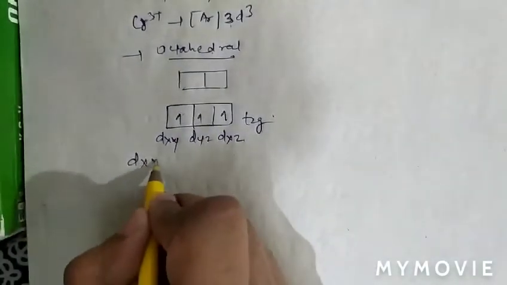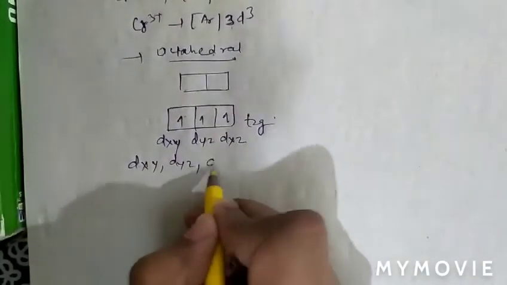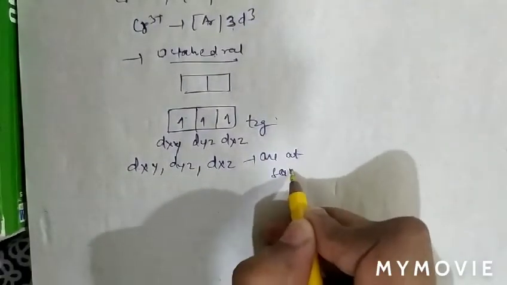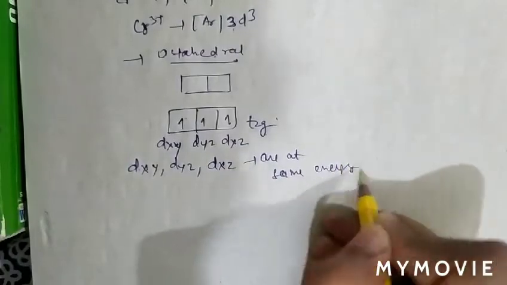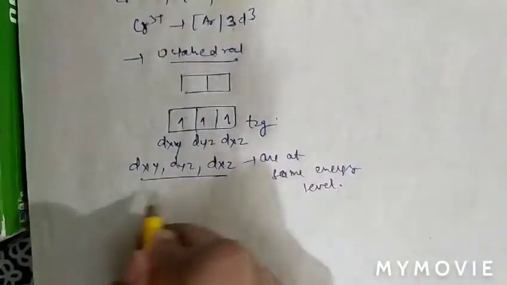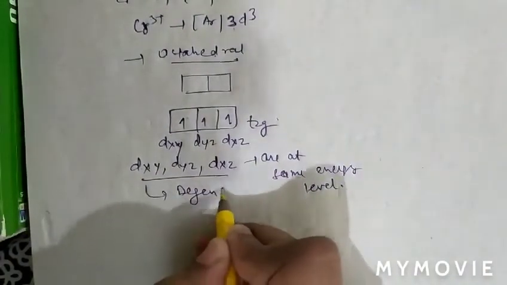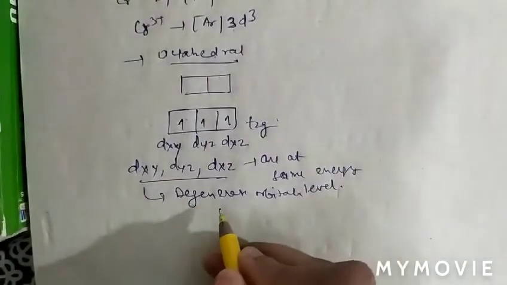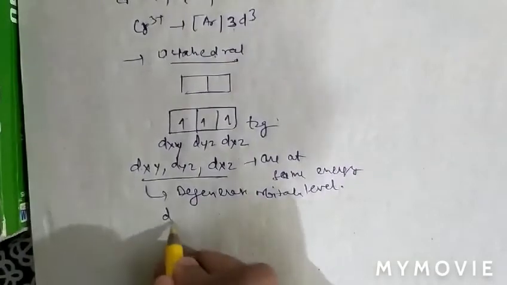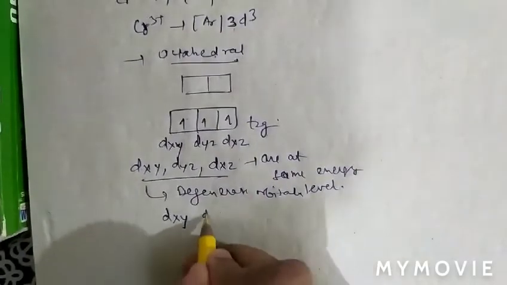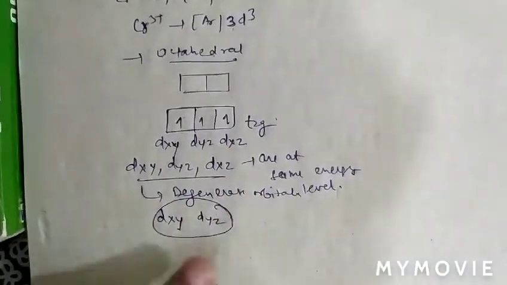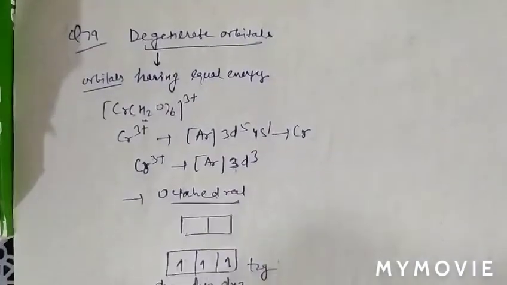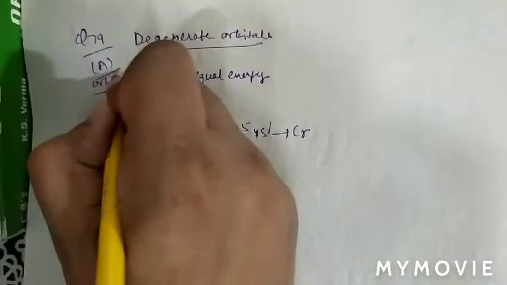So dxy and dyz and dxz are at same energy level. So when they are same energy level, means these are degenerate orbitals. So in option A, it is given only 2 orbitals, which is dxy and dyz. These two are correct, degenerate orbitals. So question number 79 and option A is correct.